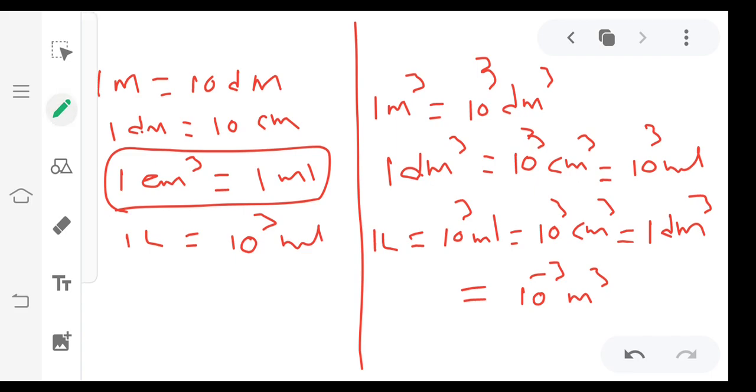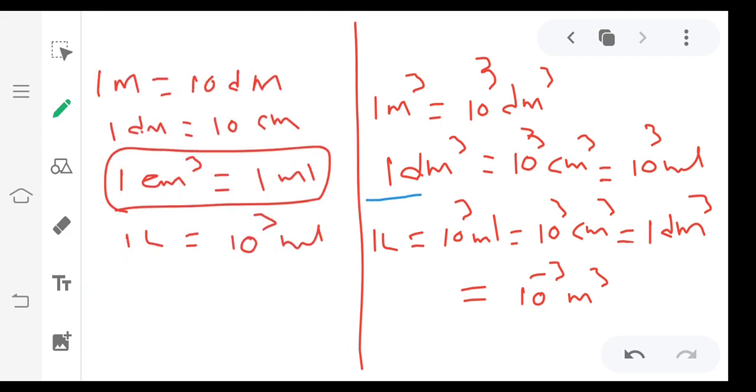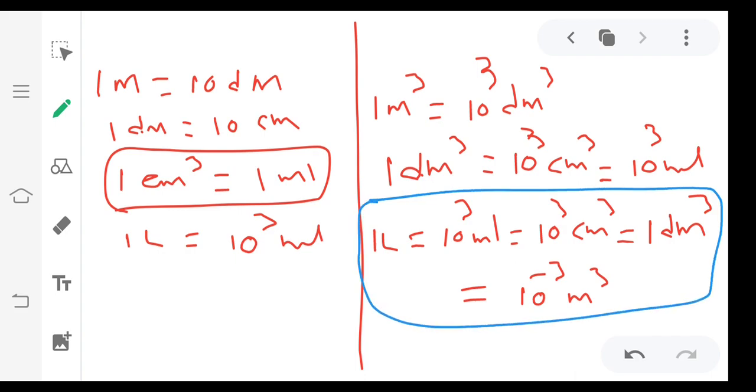So final relation you have to remember. I am marking this final relation, because we will use this relation in many numericals. So very important relation. Okay, now this is about volume.